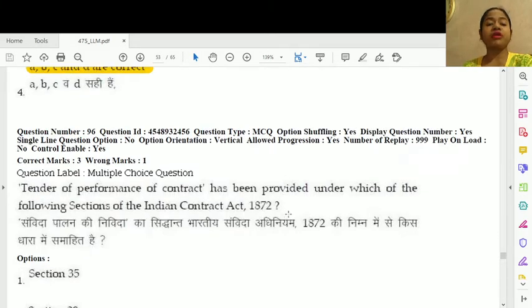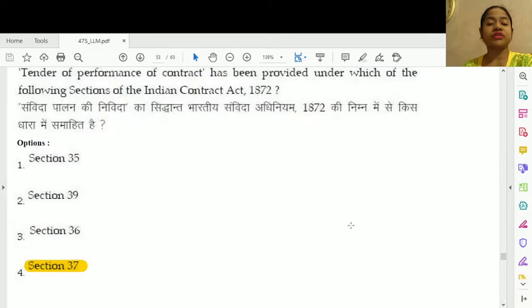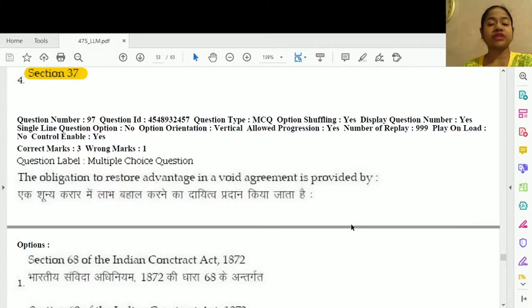Question number 96. Tender of performance of contract has been provided under which of the following sections of the Indian Contract Act? This is option number 4, section 37.